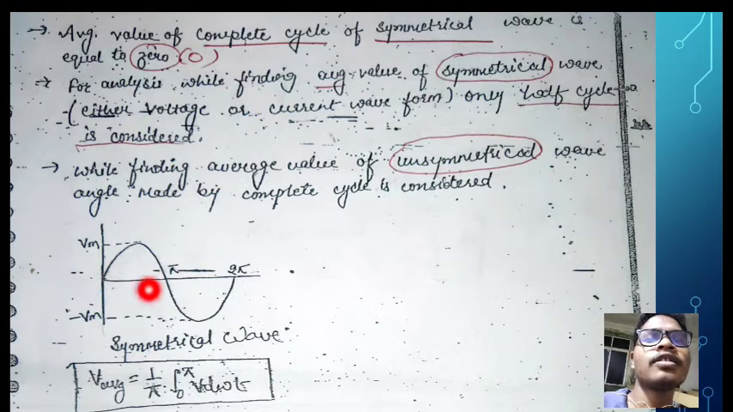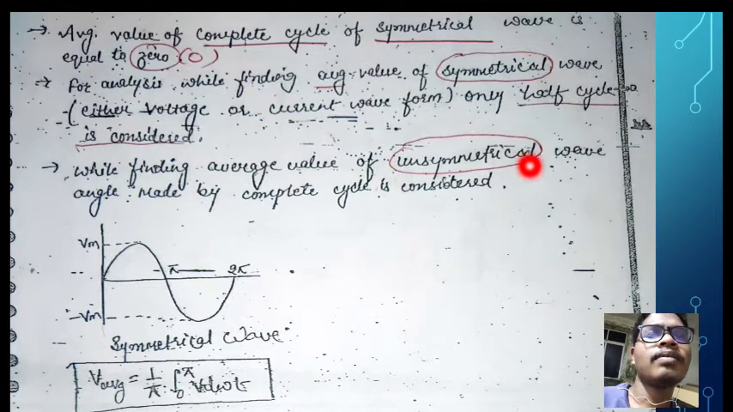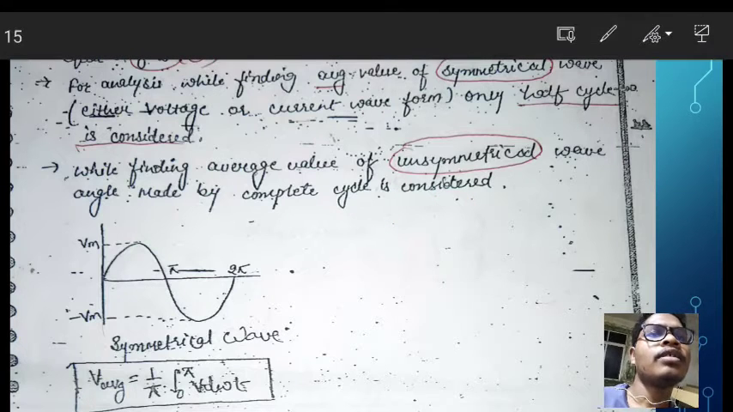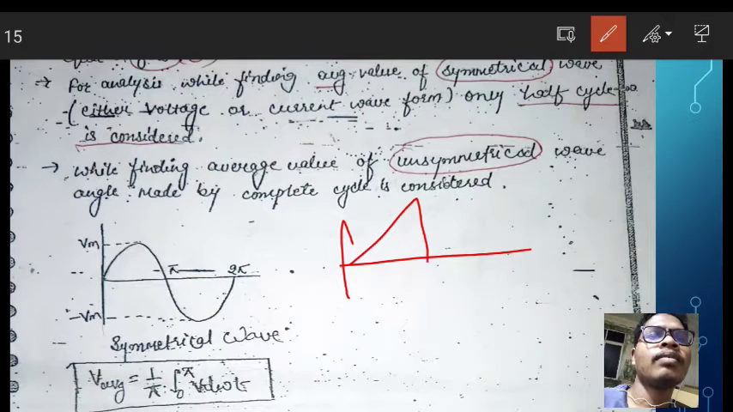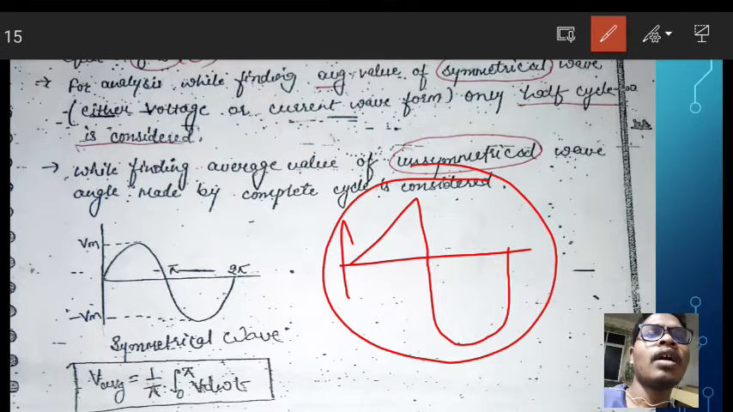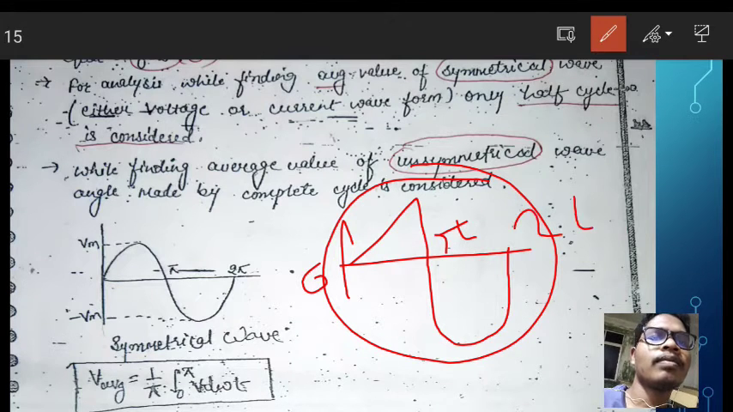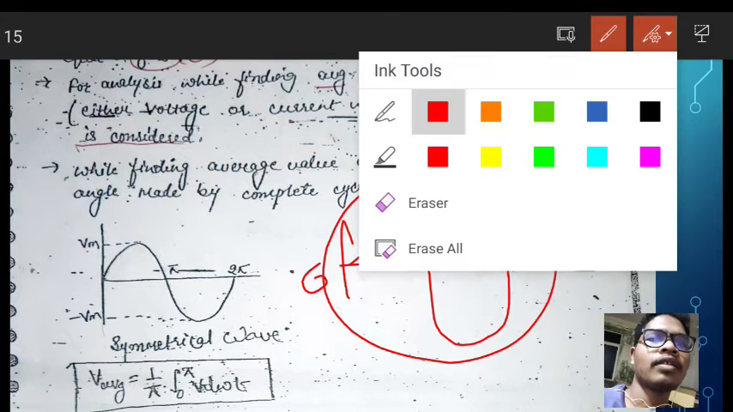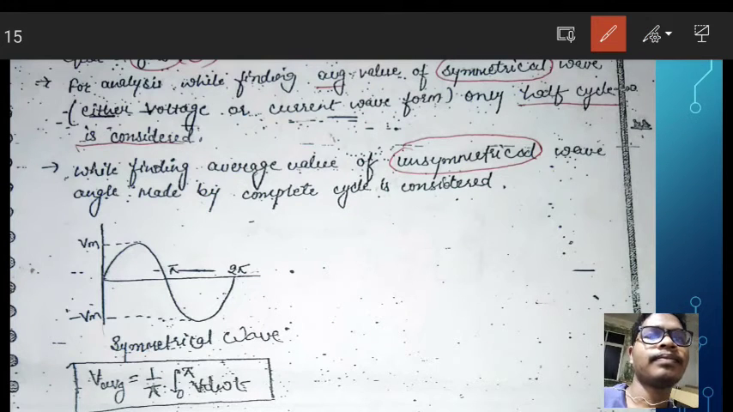We do not consider 0 to 2 pi for our average value. While finding the average value of an unsymmetrical wave, the angle made by the complete cycle is considered. If there is one unsymmetrical wave like that, this is one wave and this is another wave. So here we do not consider the half value, that means 0 to pi. Here we consider the full cycle, 0 to 2 pi. So this is the concept.